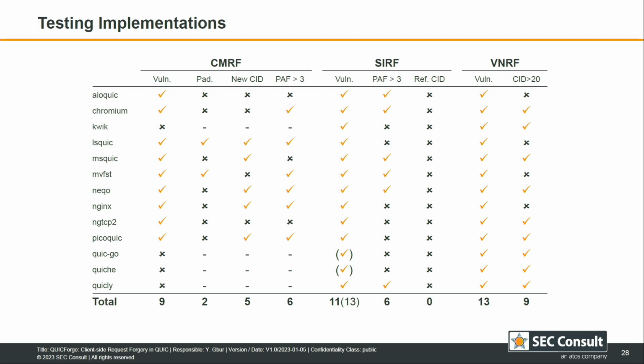but if you look at the pattern, you see there is a discrepancy between all the different implementations, and there is a discrepancy between the implementations and the specifications. So all of them handle different things differently. And this means that we might have some issues with these pitfalls. And if you look into the columns where we have a path amplification factor of larger than 3, we do have these cases here.